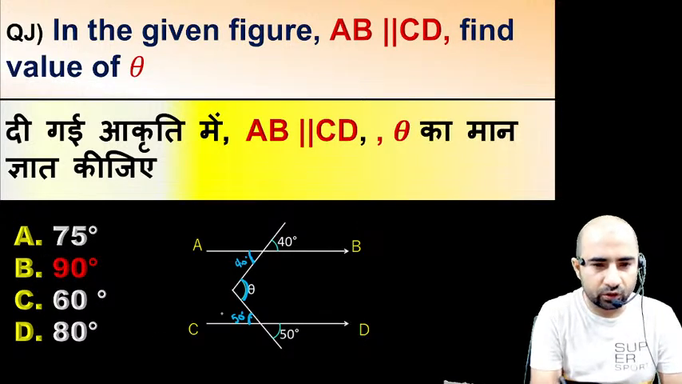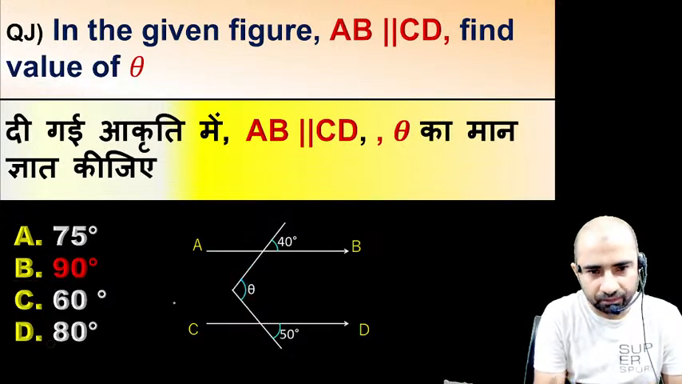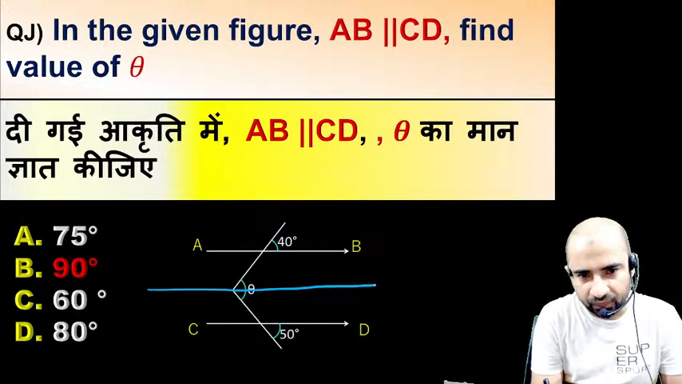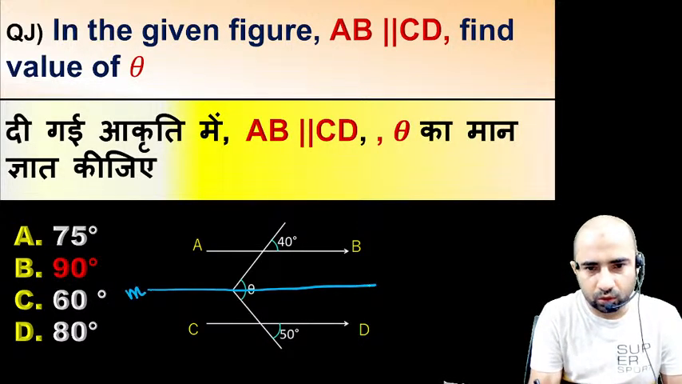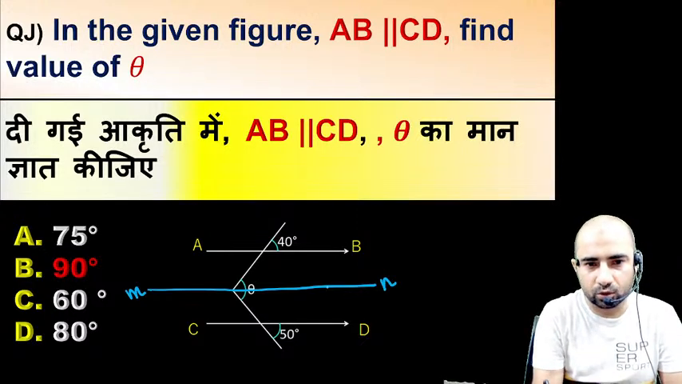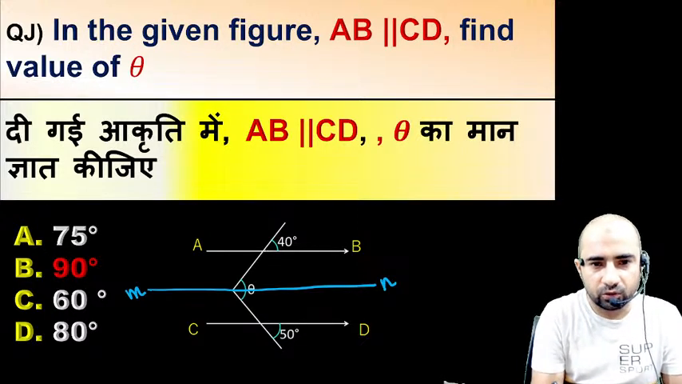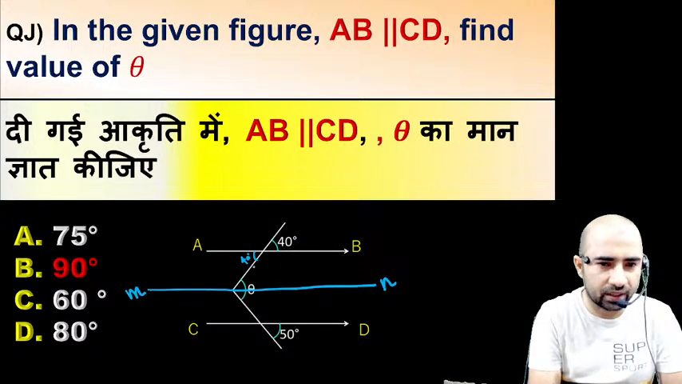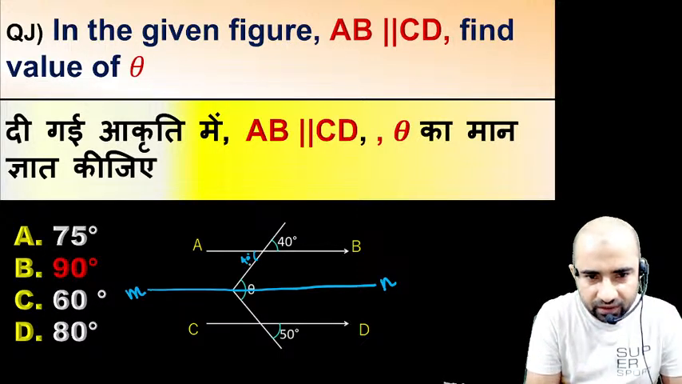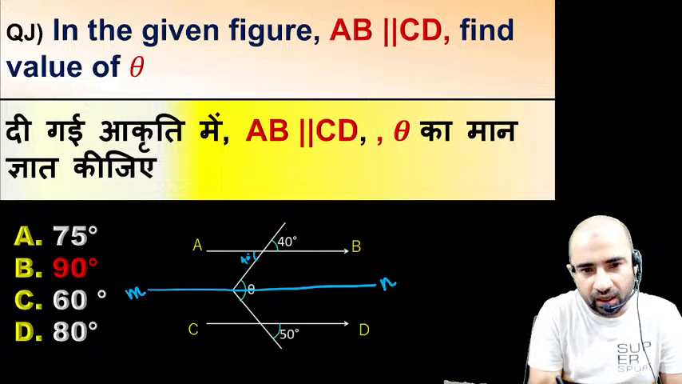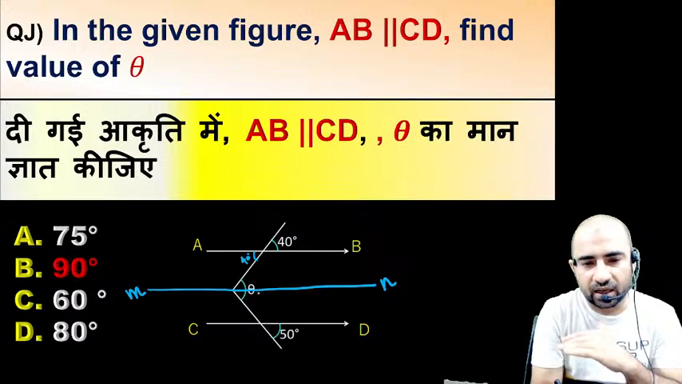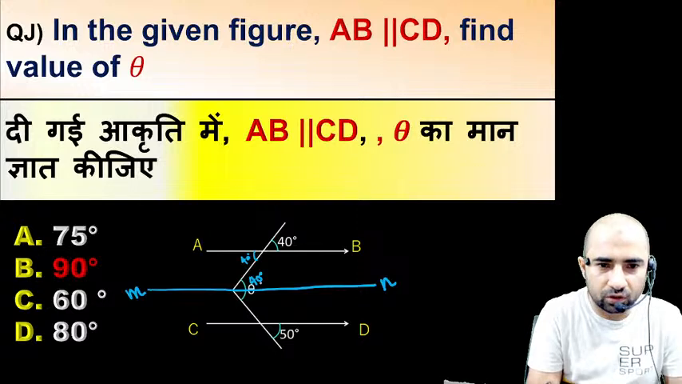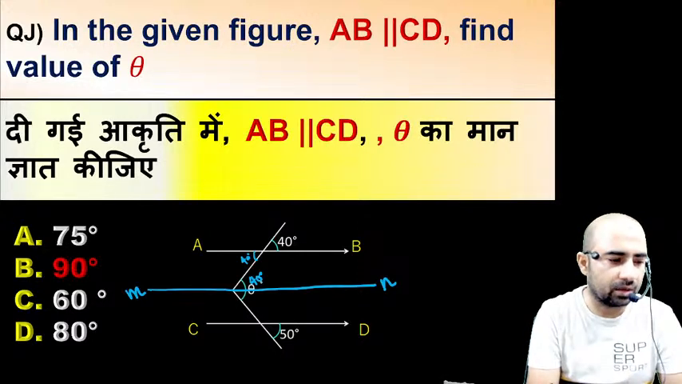So if you did not understand, I will explain again by drawing a parallel line, MN, which is parallel to AB as well as CD. Now you can see here, if this angle is 40 degree, then this angle is also 40 degree, vertically opposite angle. Now if this angle is 40 degree, then the angle above the parallel line MN is also equal to 40 degree due to alternate angle property.